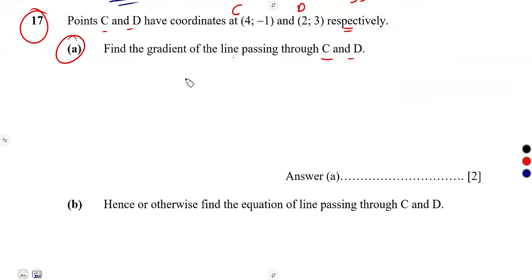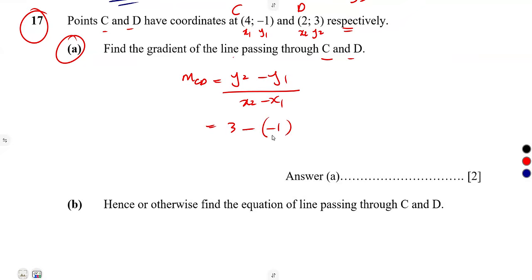That's y2 minus y1 over x2 minus x1. So for point C, I'm just going to name this x1, y1, and x2, y2. So y2 is 3 minus y1, that is negative 1, over x2, that is 2, minus x1, which is 4.